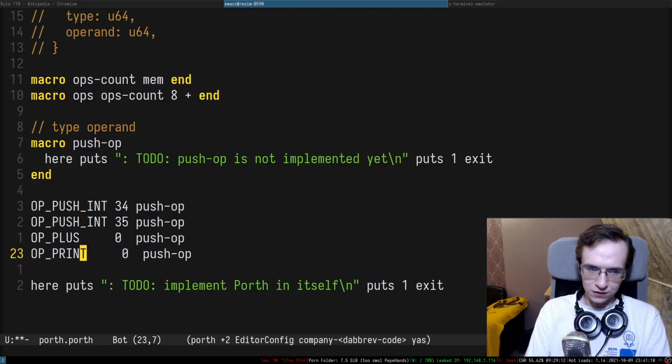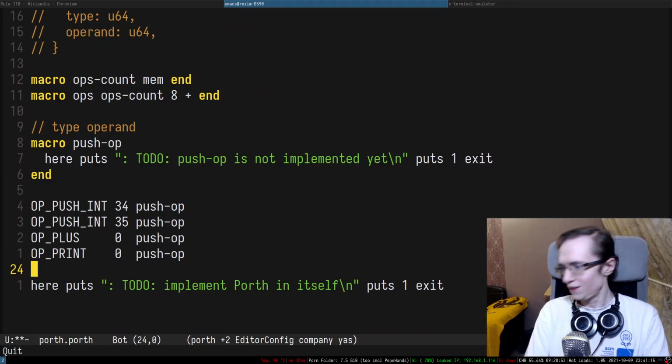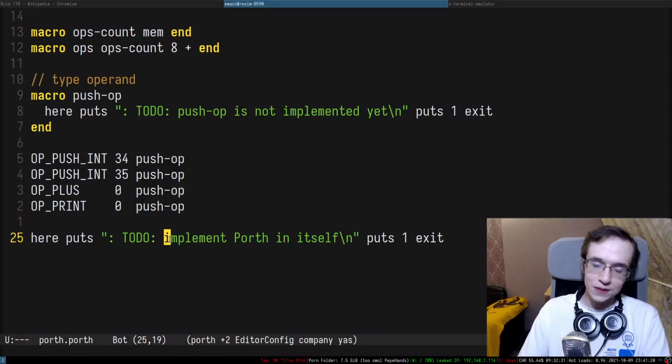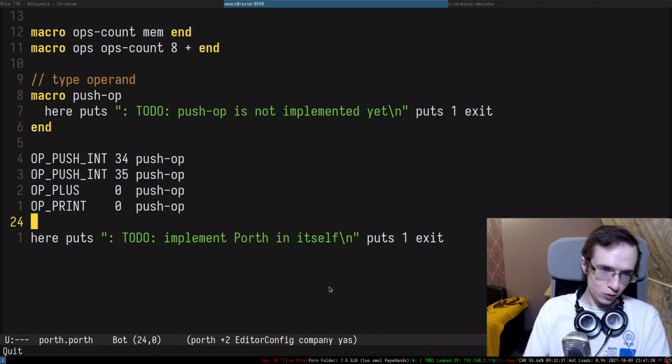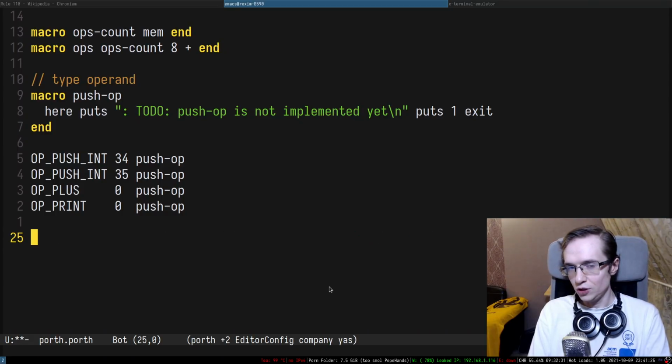And then we want to print the result on top of the stack. So here we're going to have a simple hard-coded program, right? Hard-coded program.